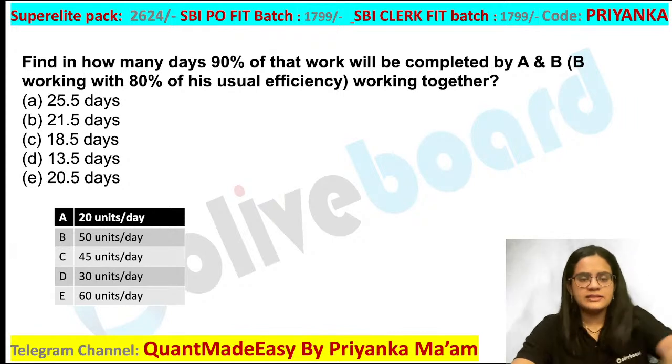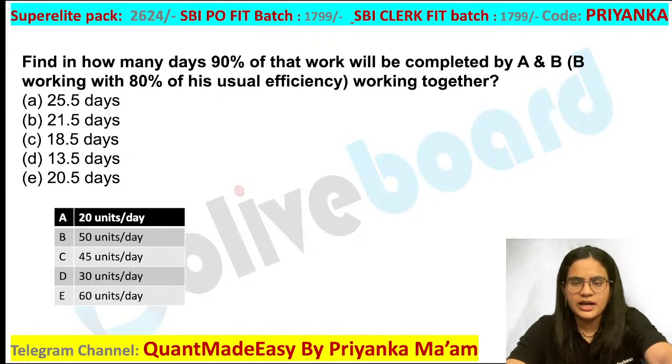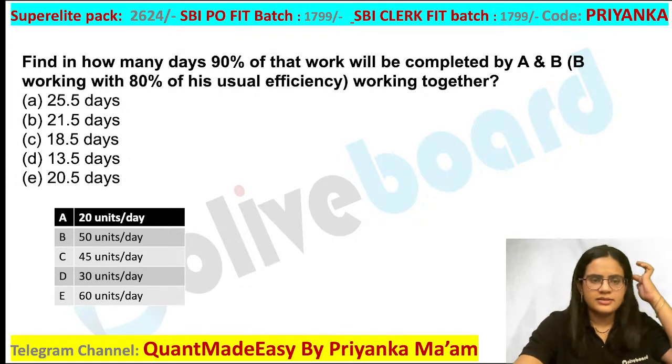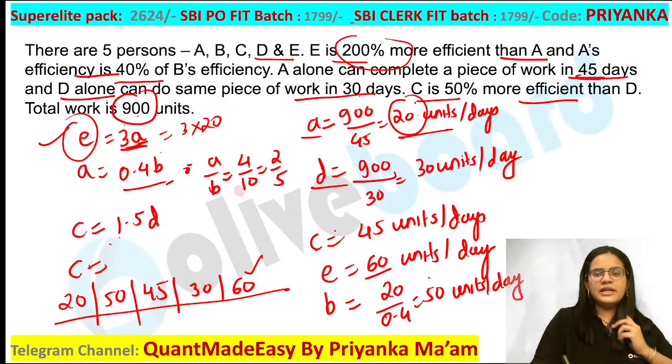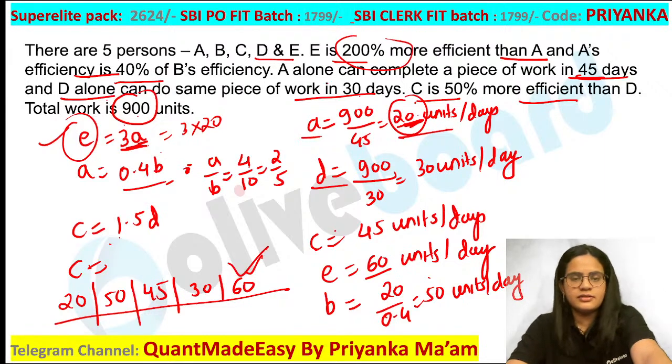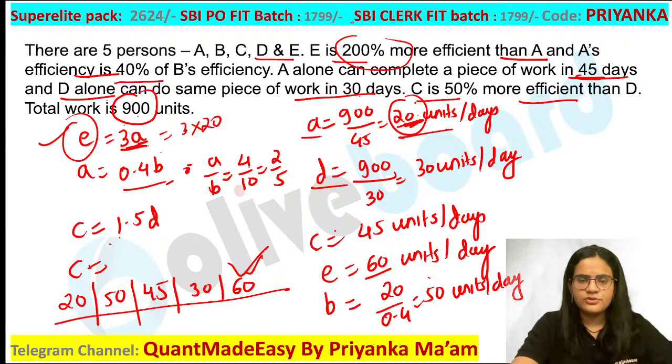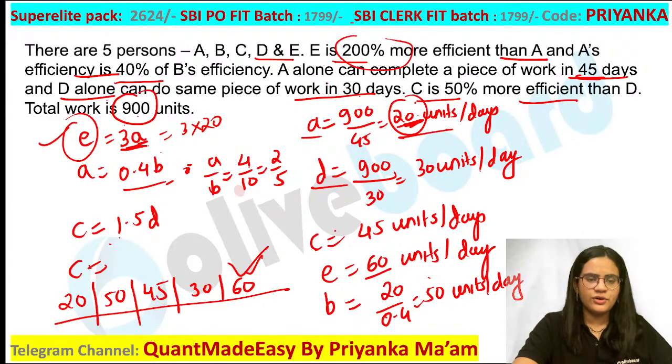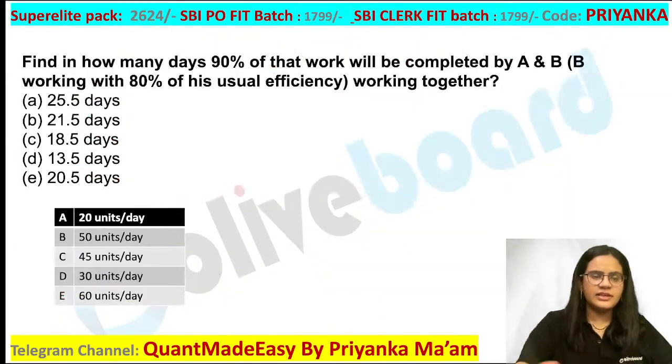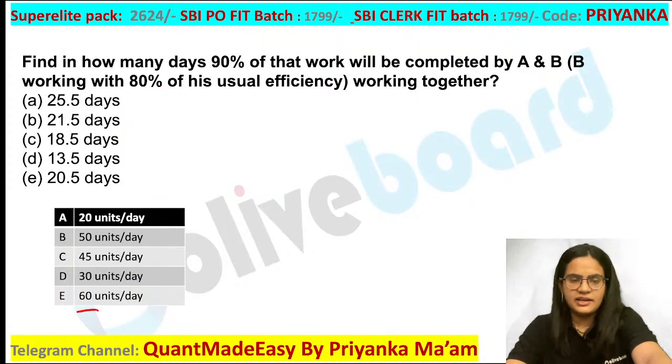Okay, so those who are saying E value as 40, how come it is 40, guys? Just check here. What are you getting? This is nothing but 3 times A. A's efficiency is 20, so E value will be 20 into 3, 60. That is what is written here. 60 units per day. Why are you saying 40, Naveen Kumar? What is the confusion going on? That is what is written in the question. This value is 60 only, right? I don't know why you are getting confused.